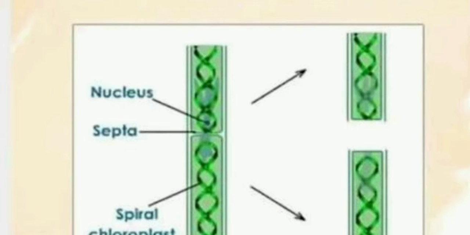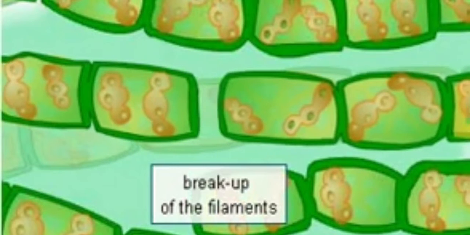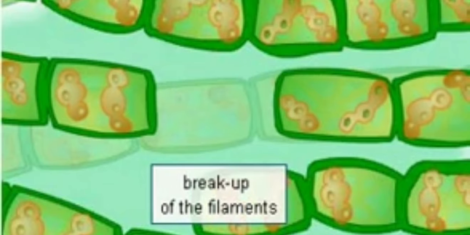Then each fragment will grow into a new individual. This type of reproduction is called fragmentation. In fragmentation, each fragment will grow into a new individual. The filamentous Spirogyra reproduces asexually, simply by the breakup of its filaments into smaller sections. This is called fragmentation. This is possible because the filaments consist of many identical cells, each capable of living independently.